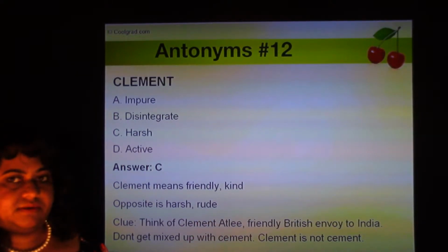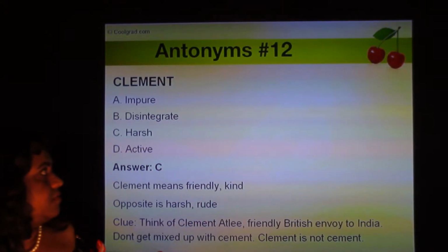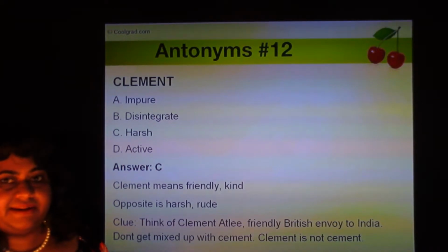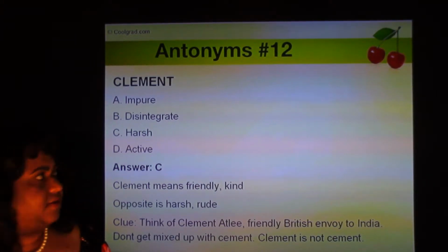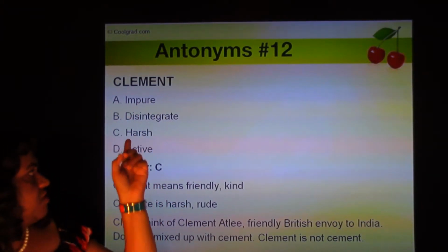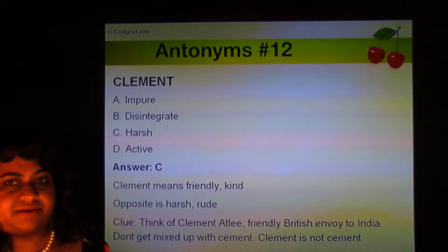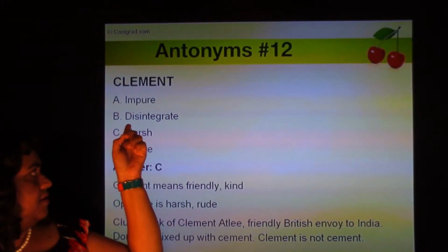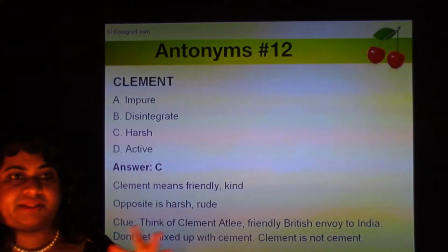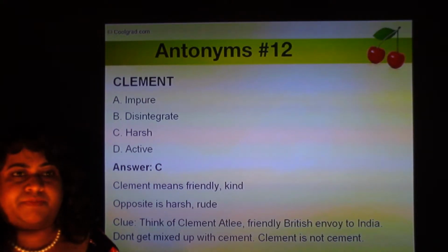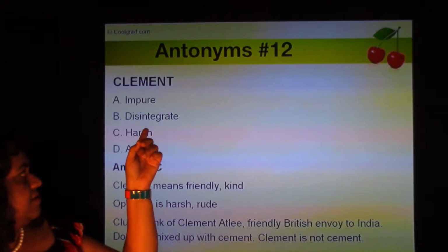So Clement Attlee was one of the persons who was known to be very friendly and nice. So clement actually means friendly, nice, and kind. His name was Clement Attlee, so his name is probably something nice, right? So opposite of clement is harsh. So don't mistake clement for cement. It sounds like cement, so you might be tempted to pick disintegrate as the opposite. Some people think clement might be something like cement, something that bonds stuff together. So the opposite might be to take stuff apart or disintegrate. But it's nothing like that. The opposite of clement is harsh.